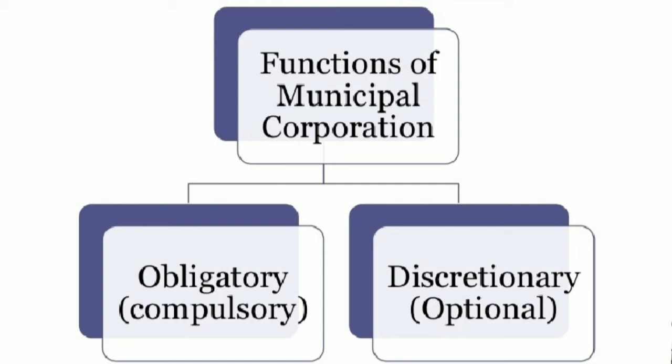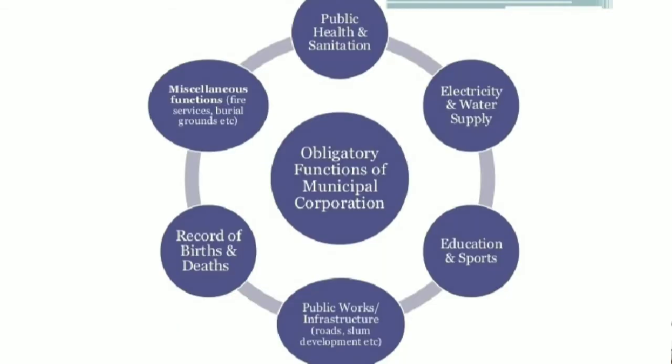So now we are going to discuss about these types of functions. First is compulsory functions. Compulsory functions are the functions which are needed to be taken care of by the municipal corporation at every level. First compulsory function is public health.